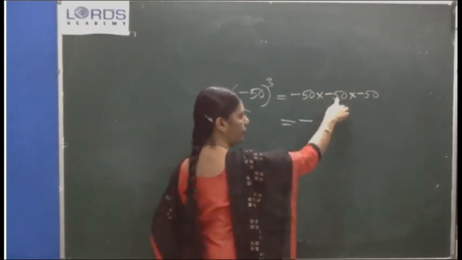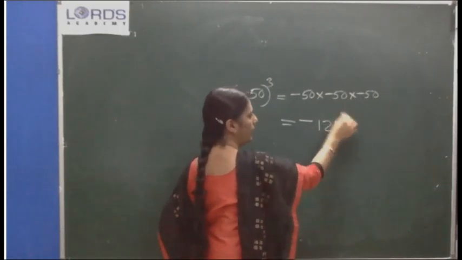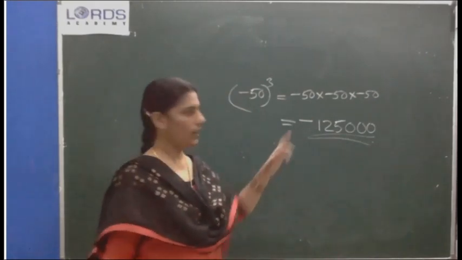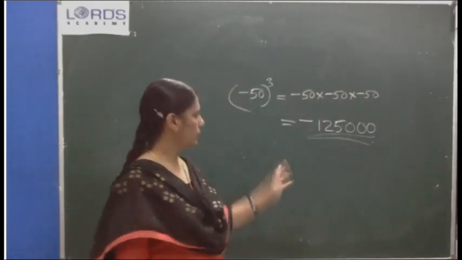Negative, 5 into 5, 25. 25 into 5, 125. How many zeros? 3 zeros. So this is the answer. Okay, 1, 2, 3, 3 zeros. 5 into 5 into 5, 125. So this is the answer.